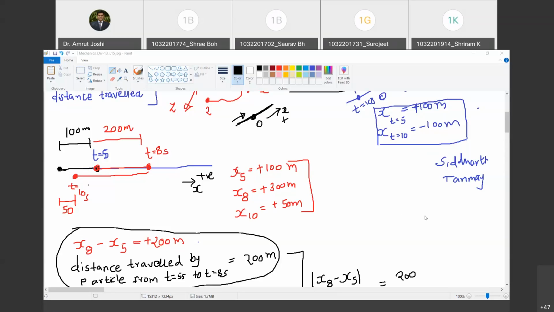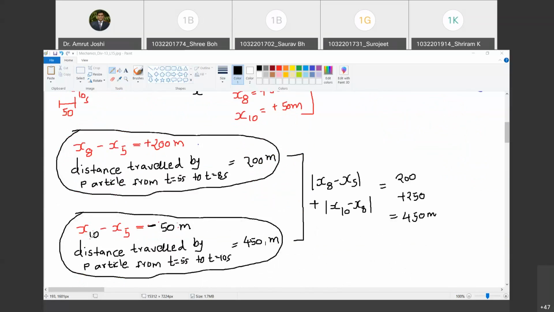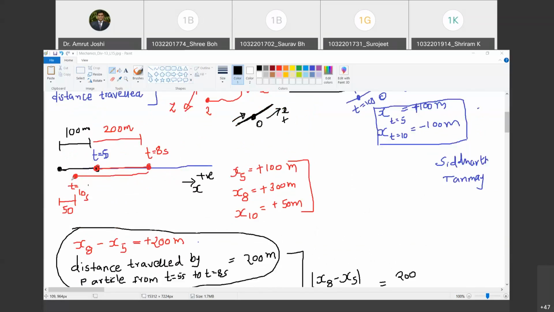और एक बार ये कंक्लूजन में और एक बार ये पॉइंट में क्लियर करता हूं. देखो, change in position from t equal to 5 second to t equal to 10 second is negative. Do you agree with me? Yes, sir. That means at time t equal to 10 seconds, the particle lies on the left hand side of its position when the time was 5 seconds. Do you agree? Yes, sir. But it does not necessarily mean that during time t equal to 5 second to time t equal to 10 second, particle always lied on the left hand side of position at t equal to 5. Are you with me? Yes, sir.